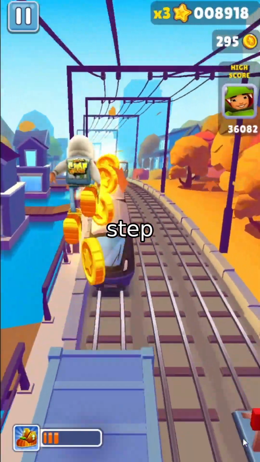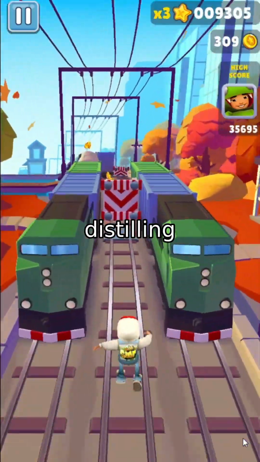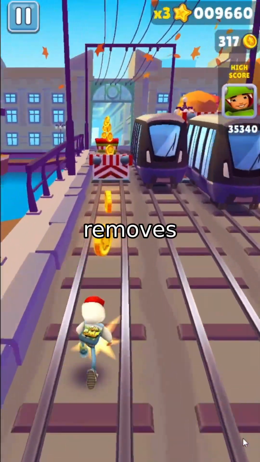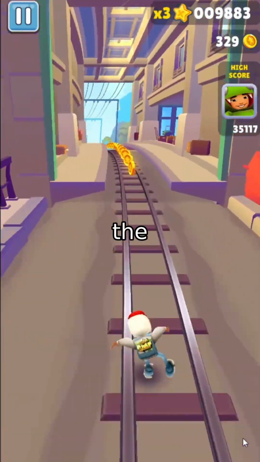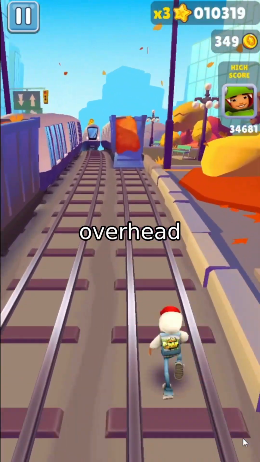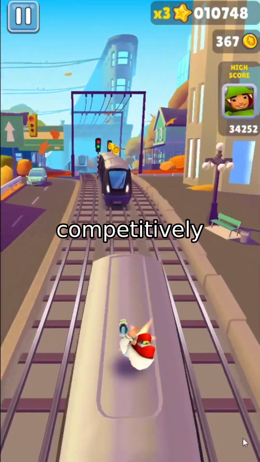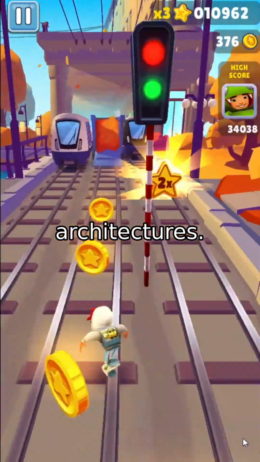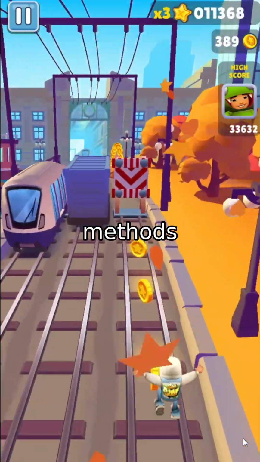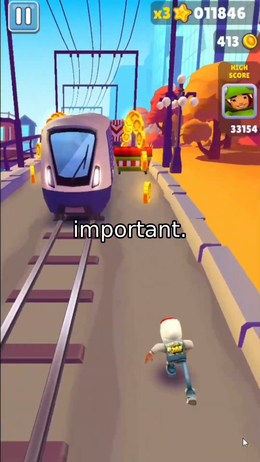STMD represents a meaningful step forward in making diffusion models both fast and probabilistically faithful, by distilling the full transition map of the reverse SDE using a teacher-free conditional mean flow. It removes the bottleneck of iterative integration while keeping the stochasticity that many advanced applications actually require. It avoids the computational overhead of teacher distillation, comes with solid Wasserstein convergence guarantees, and performs competitively across multiple datasets and architectures. As the field moves toward real-time generation and complex conditional sampling tasks, methods like STMD that preserve the underlying probabilistic structure of diffusion will become increasingly important.